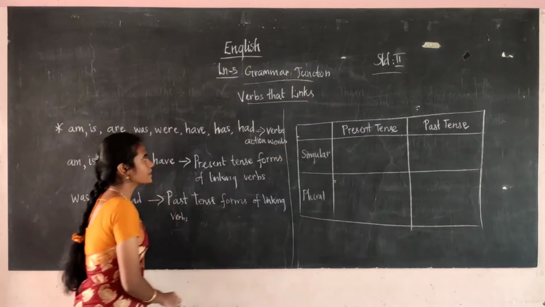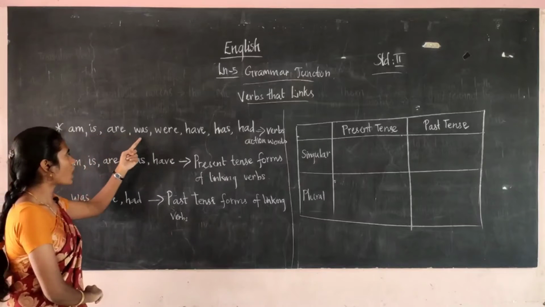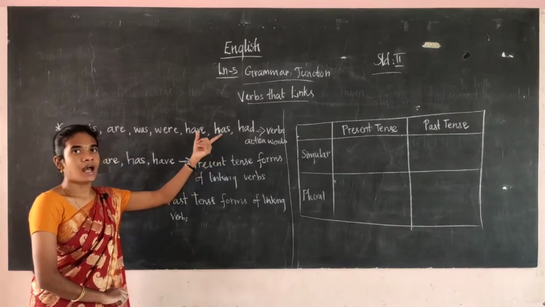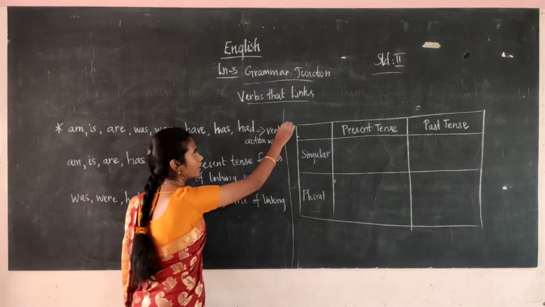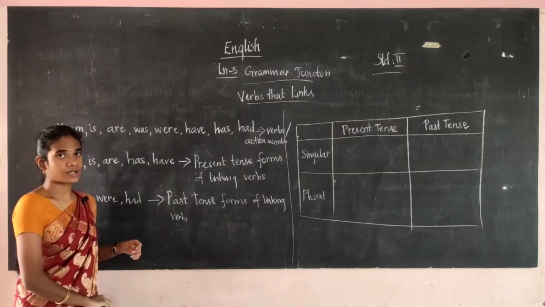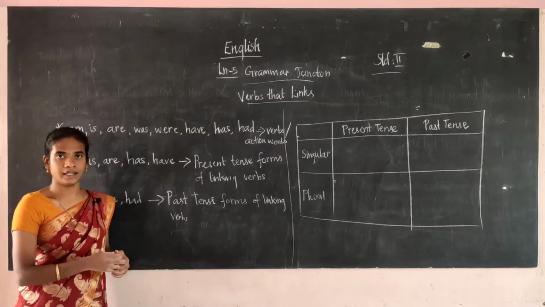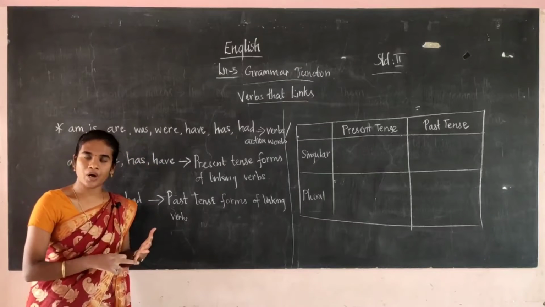What are the verbs or action verbs? Am, is, are, was, were, have, has, had are the action words. We can also call it a verb or the action words. These verbs can join the naming part and the telling part.